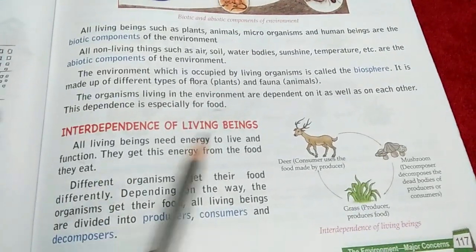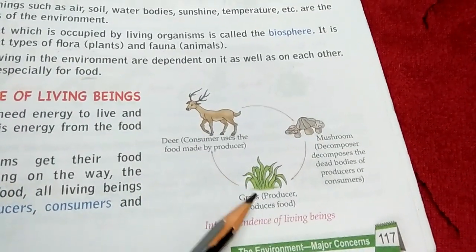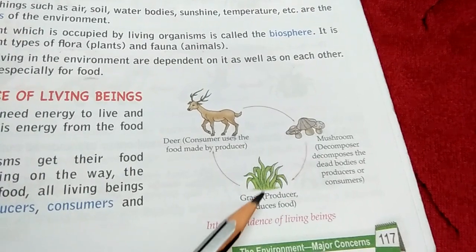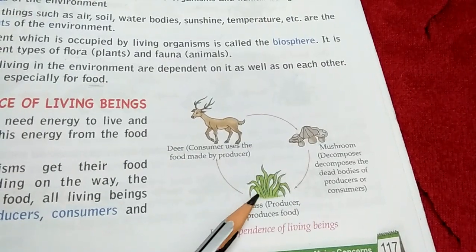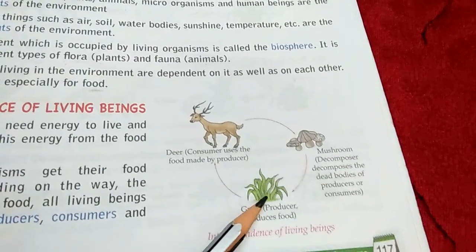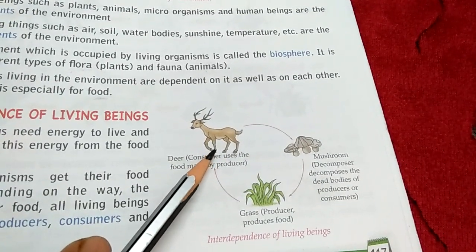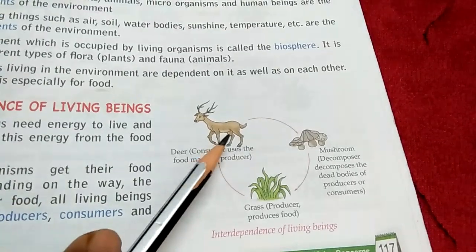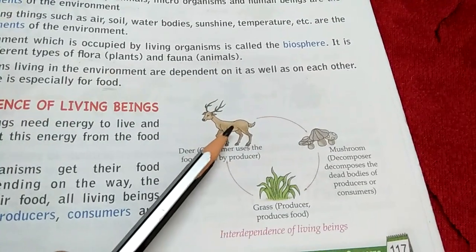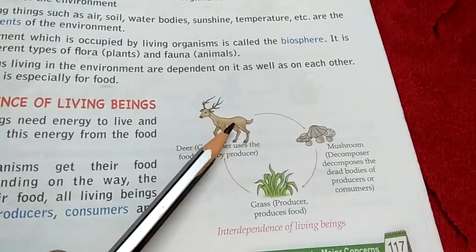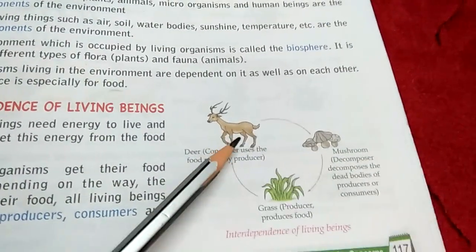So interdependence of living beings. You can see over here very nicely. The picture is given, that is this grass or producer, because the grass are producers. They produce their own food in the presence of sunlight, water, and nutrients that they get from the soil. Then we have deer or goat. Consumers, because they eat the grass. And then this goat or deer, when it dies, the body will decompose. Like mushrooms, they are called decomposers. They will decompose the dead body.